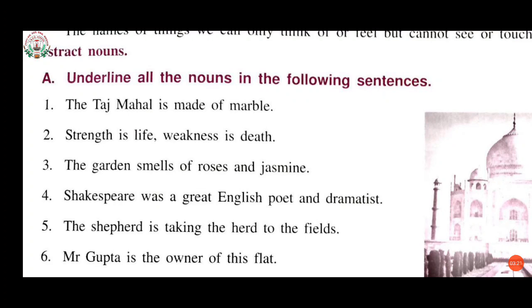All these nouns we have learned and here we have to underline all the nouns. So first one, what is the first question? The Taj Mahal is made of marble. Here, what are the nouns? Taj Mahal and marble.